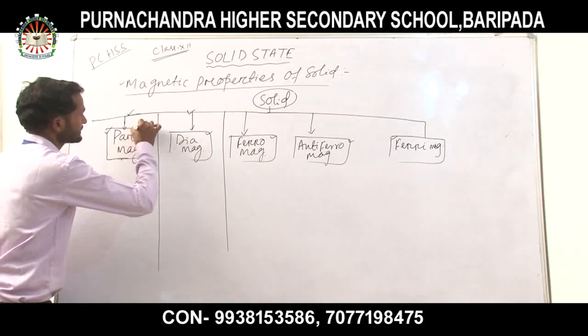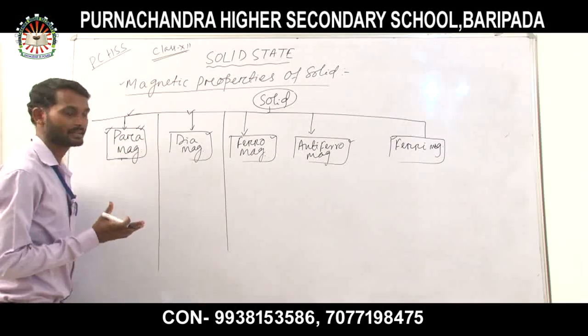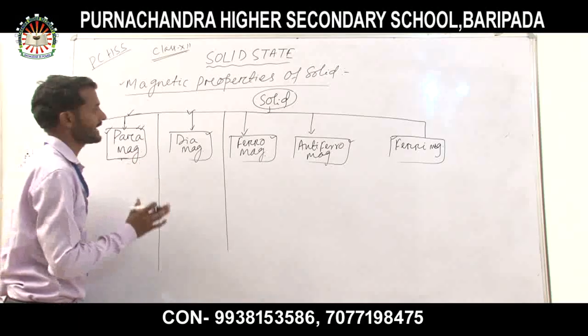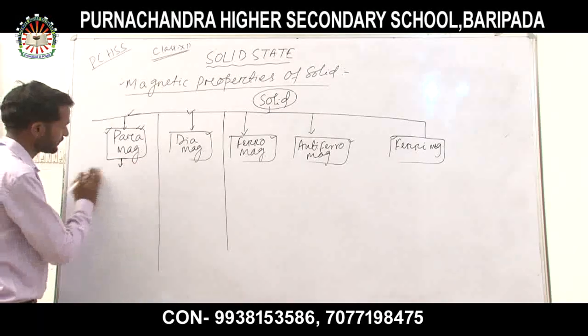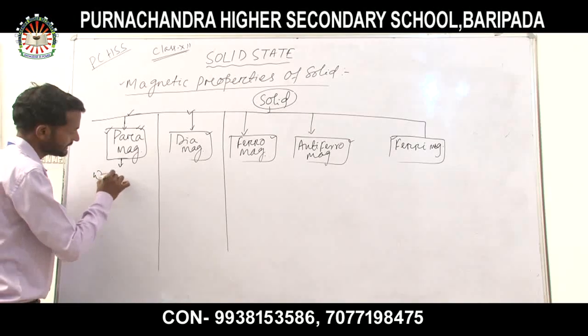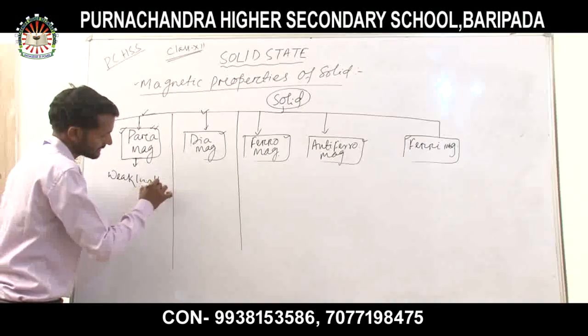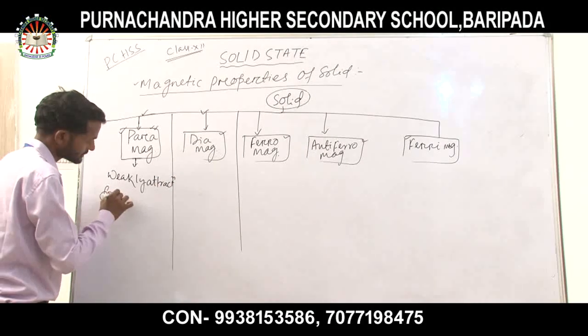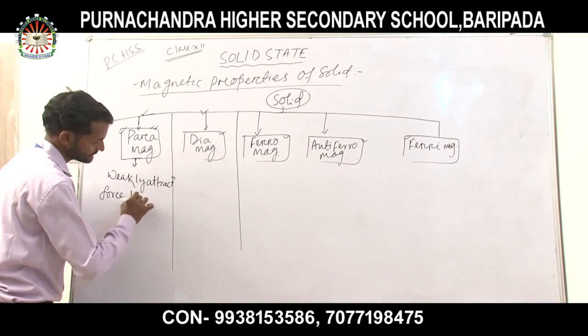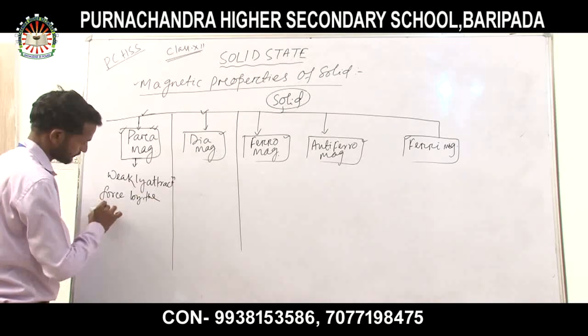So what is a paramagnetic solid substance? The solid substance which shows weak attraction force by the magnetic field.